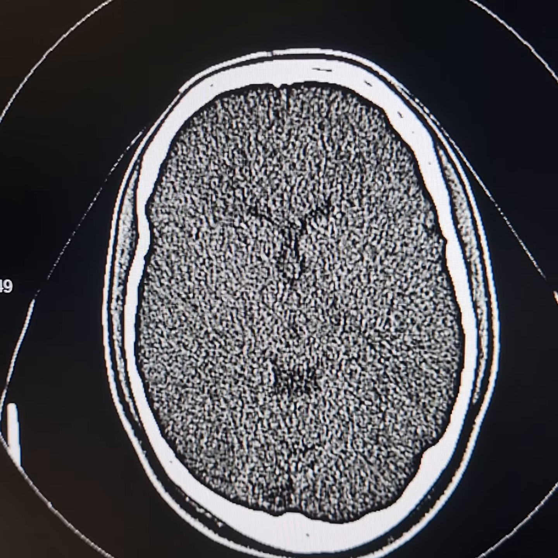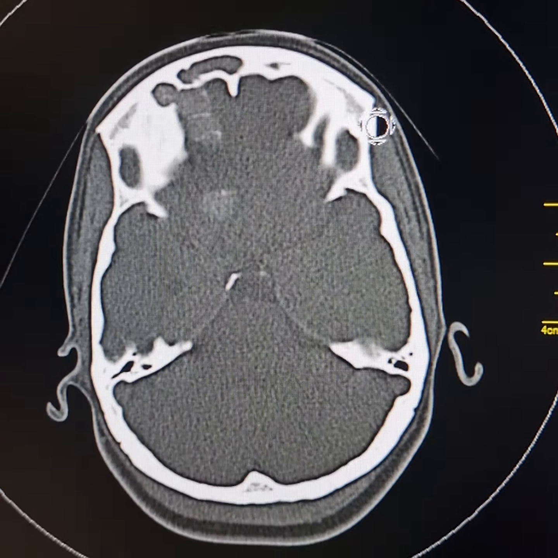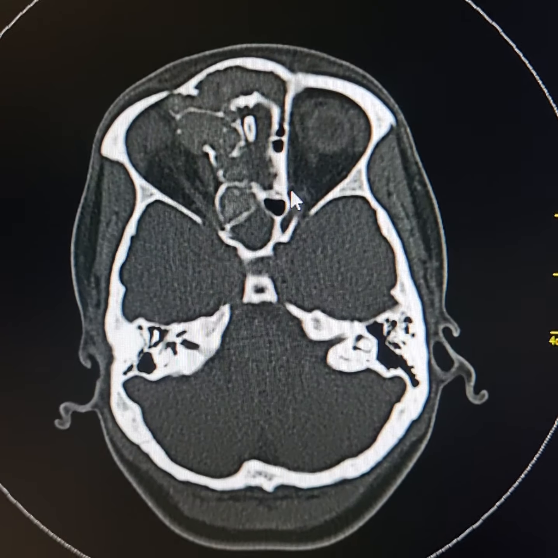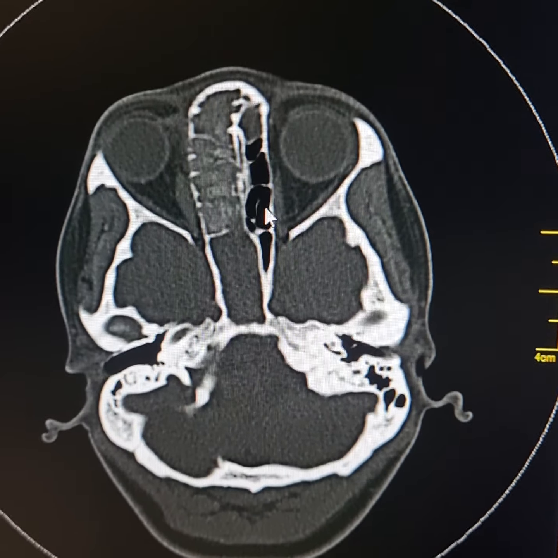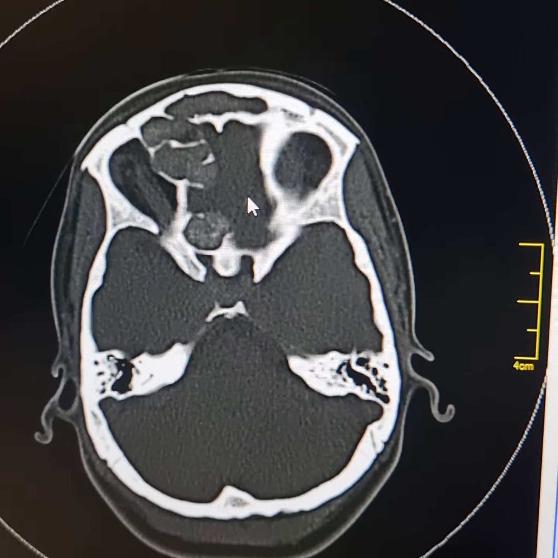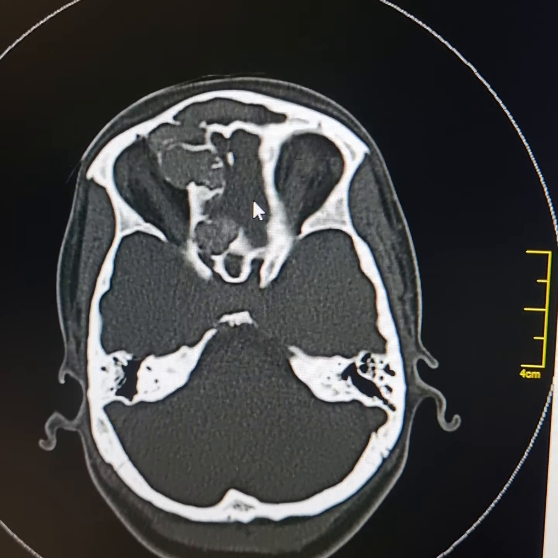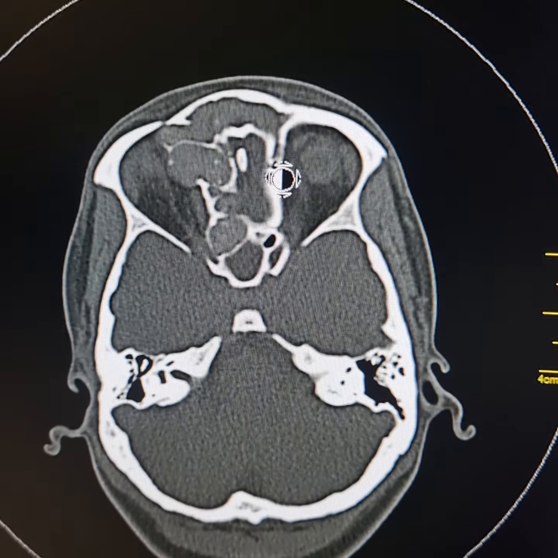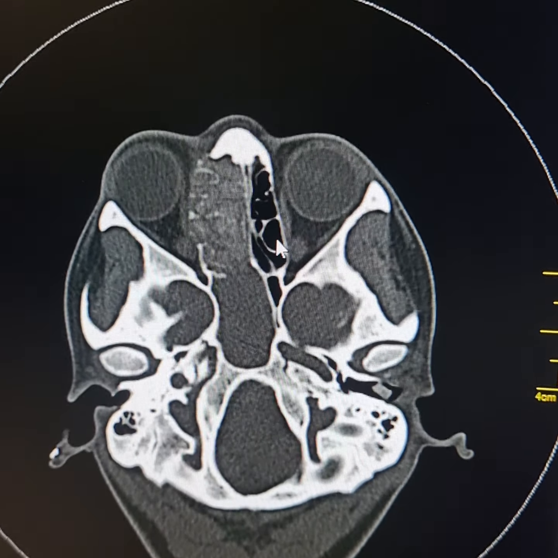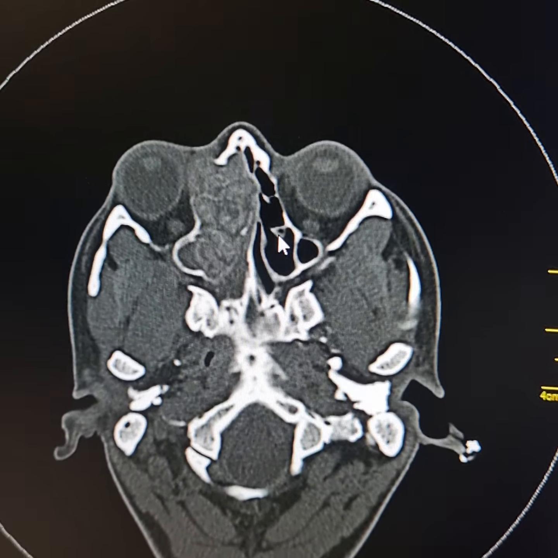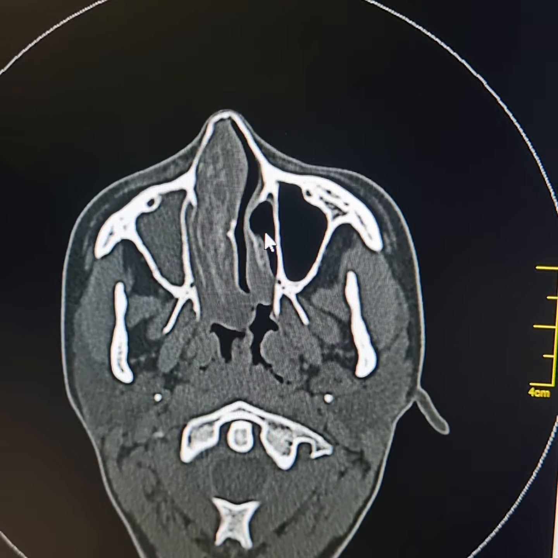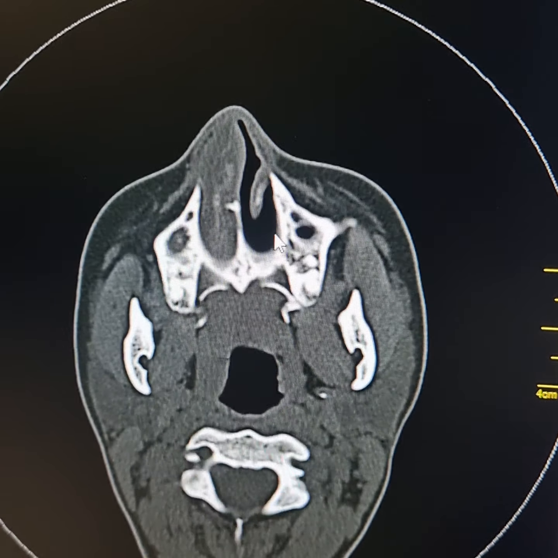Now I'll show you the bone window details. You will better appreciate the erosions of bones. This is a case of sinonasal polyposis with superadded fungal infection. Normal sinonasal polyps do not erode bones in this way as they are eroded here. So it is the superadded fungal infection, appearing as hyperdense areas, and there are thick inspissated secretions as well.